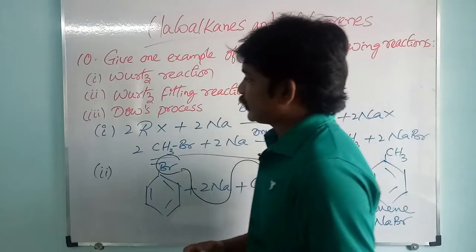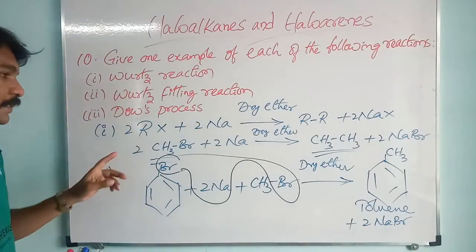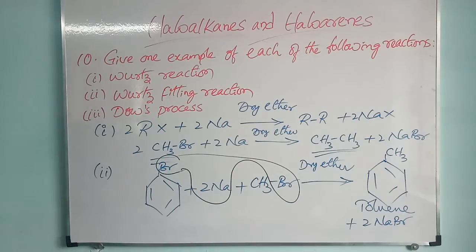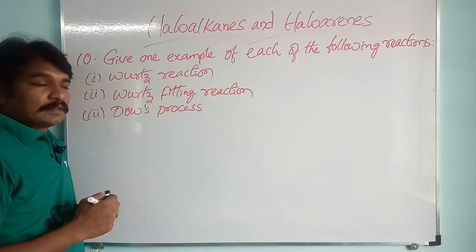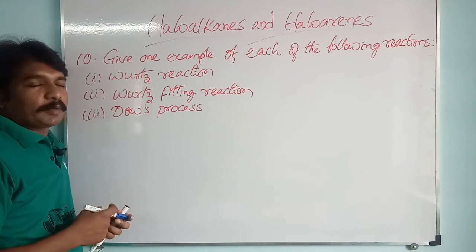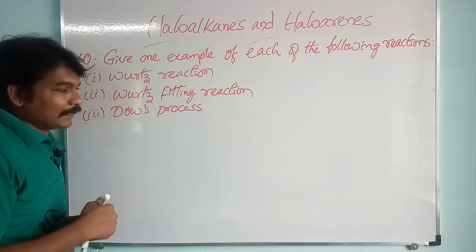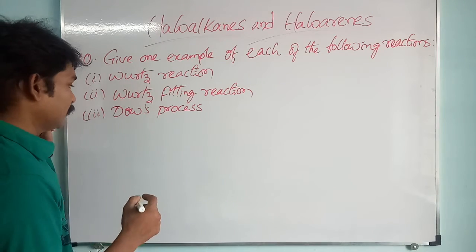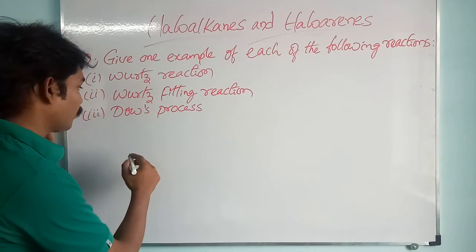And we will move to the next one, Dow's process. Please note down and we will continue with Dow's process. Dow's process is the preparation of phenol from haloarenes. Here I will take chlorobenzene.